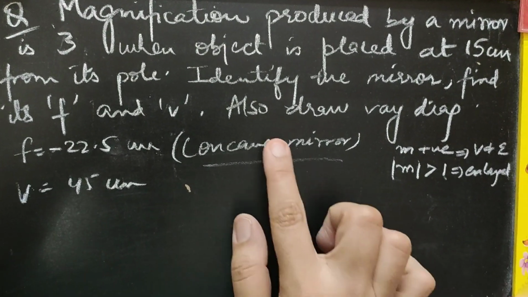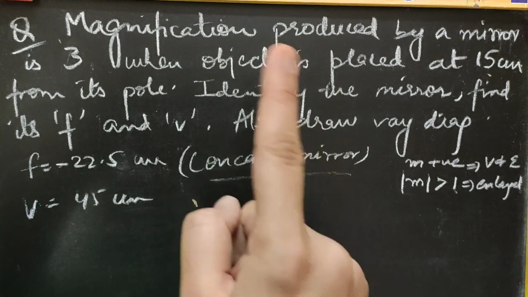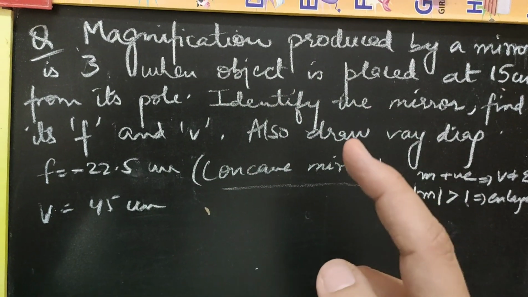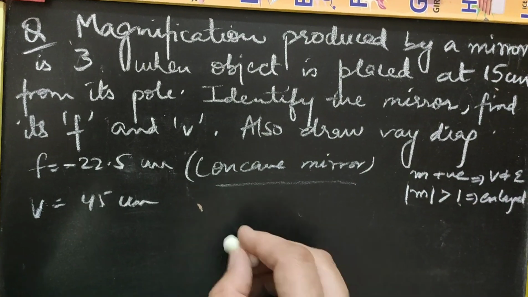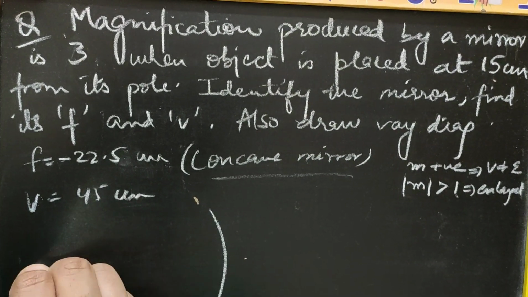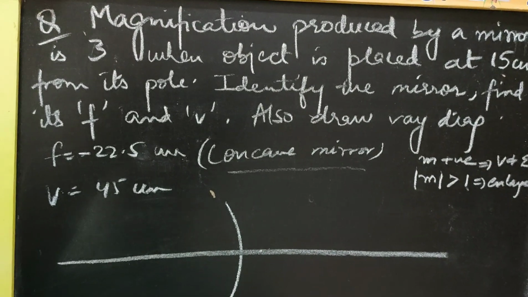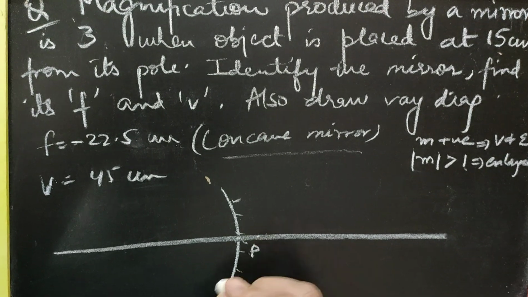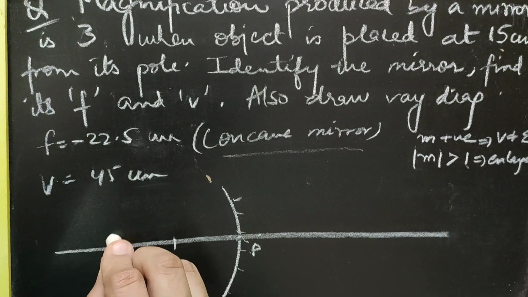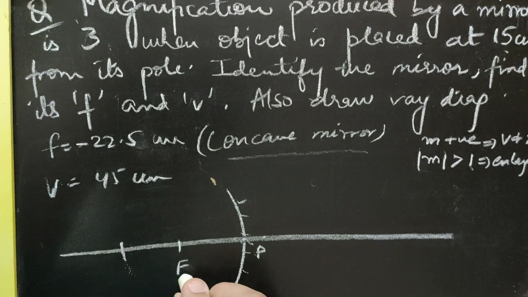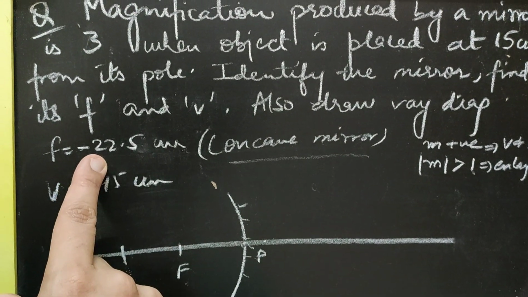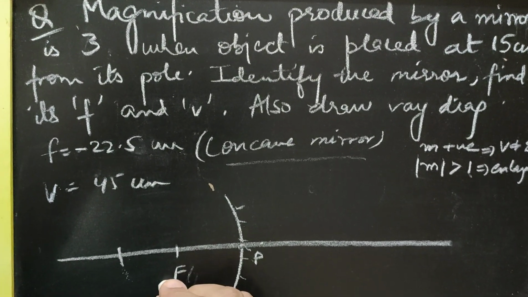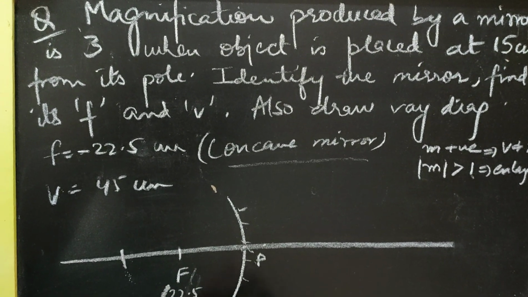Now children, we are left to draw the ray diagram. To draw the ray diagram in such cases, that means when a numerical is there and related to the numerical you have been asked to draw the ray diagram, you have to be careful that the values given in the question are labeled in the diagram. For example, if this is the concave mirror that I have drawn, I have labeled the pole. Let this be the focus point. I'll label this focus point as 22.5 because I have calculated in the question the focal length to be 22.5.